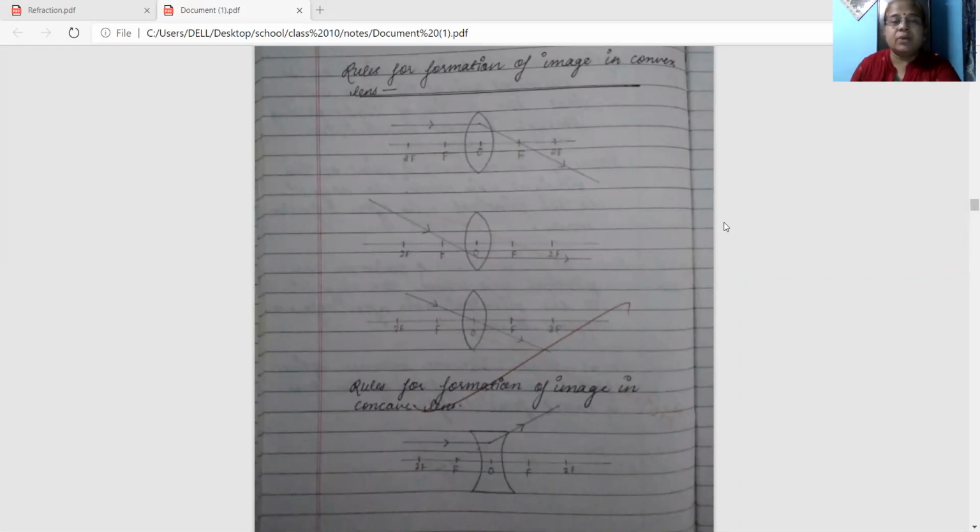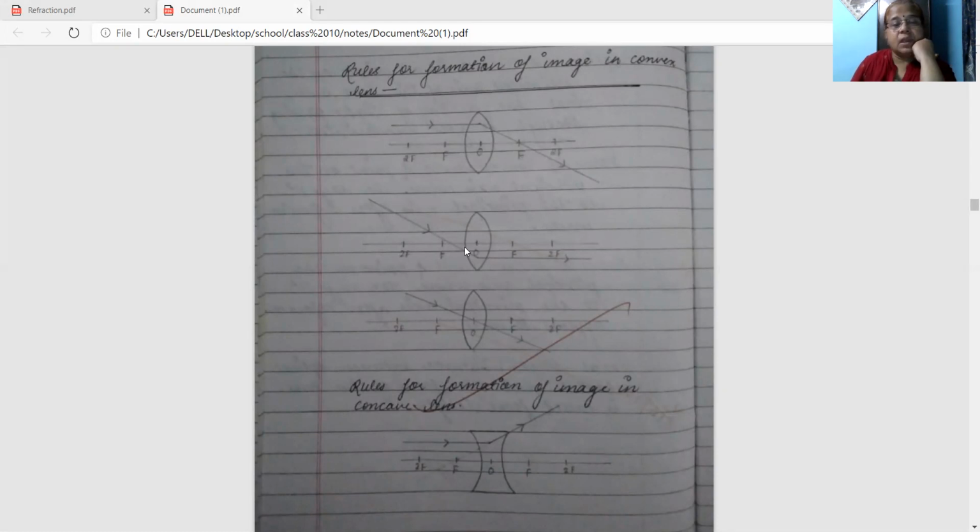What happens when a ray of light parallel to the principal axis falls on the convex lens? See here, a ray of light parallel to the principal axis when it falls on the convex lens, refraction will take place. Convex lens is a converging lens. It will converge the light and the light will pass through focus. So after refraction, it will pass through focus.